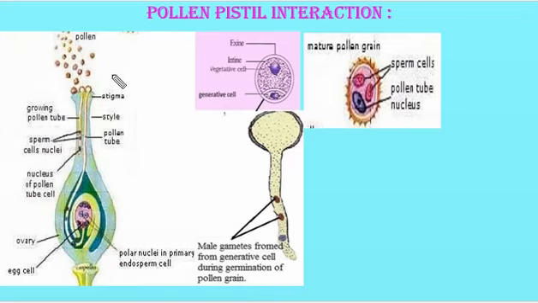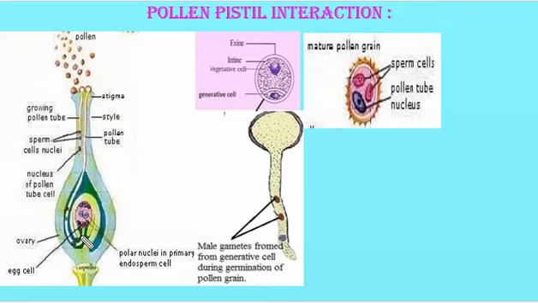Following compatible pollination, pollen grains germinate on the stigma and produce the pollen tube, and the pollen tube grows through the style. When it succeeds in reaching the embryo sac, the pollen tube enters into the ovule through a small opening called the micropylar region.